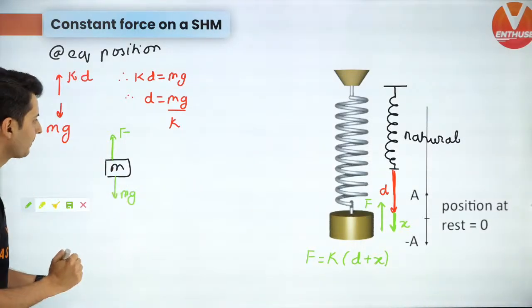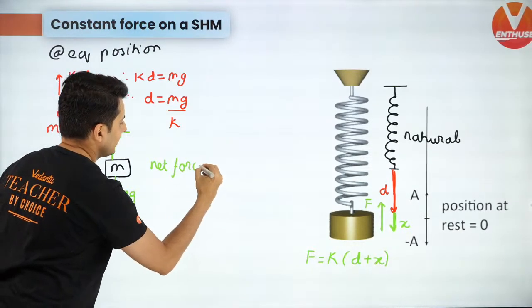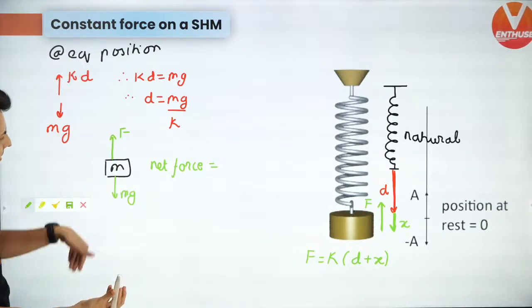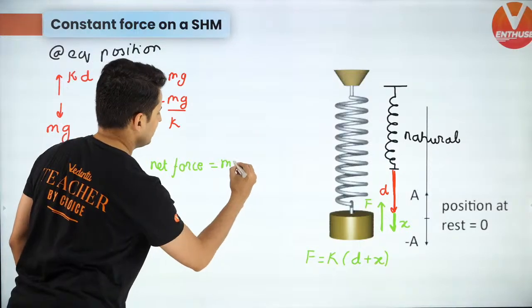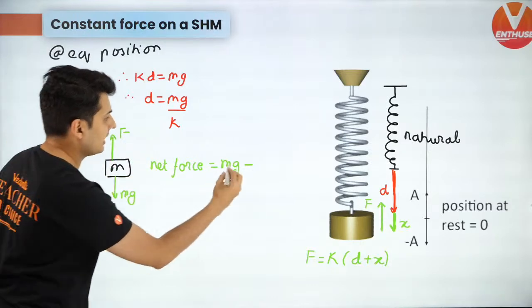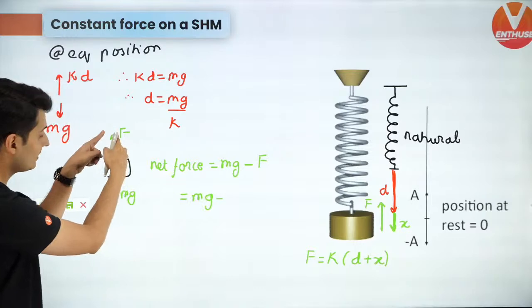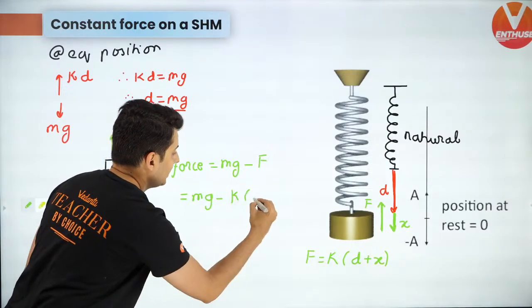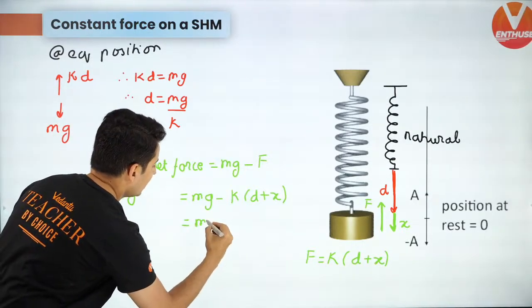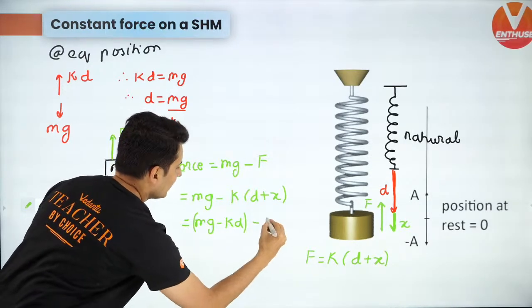Now just think about it. If I ask you, what is the net force acting on it? Well, if I take this direction as positive, it will be mg plus, mg is positive and this force is negative, so minus F. This will become mg minus this value of F, which is k into (d + x). Now this will become mg minus kd minus kx.